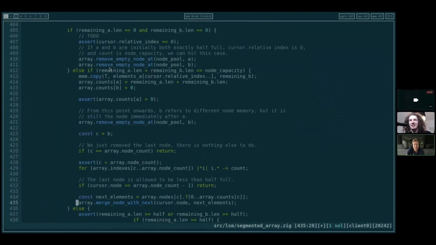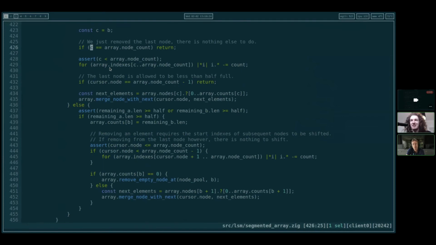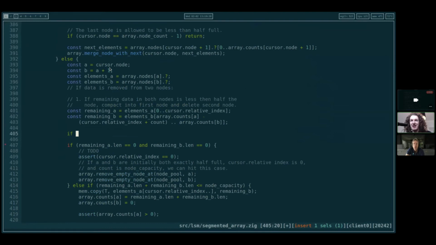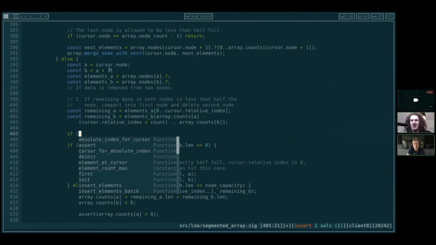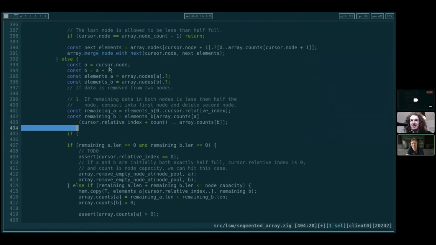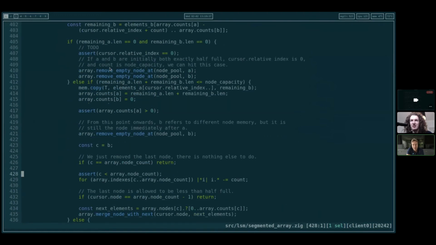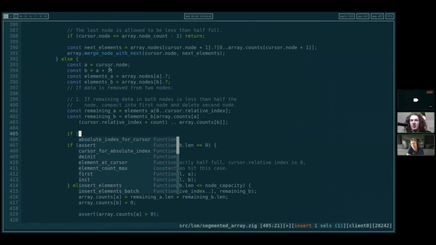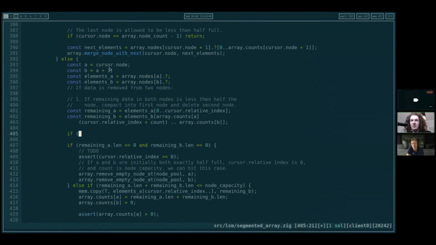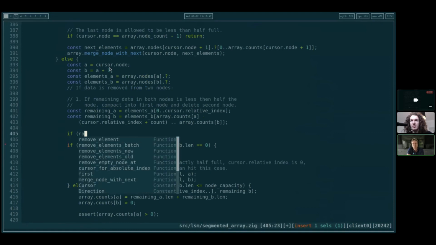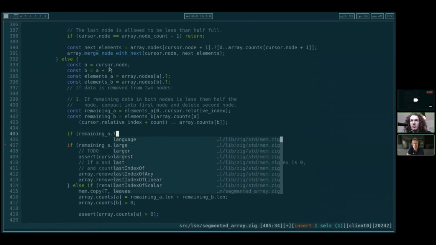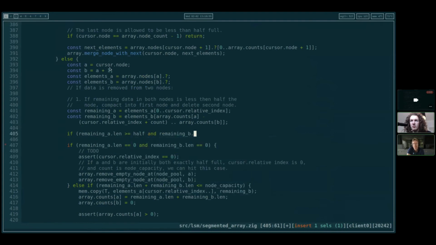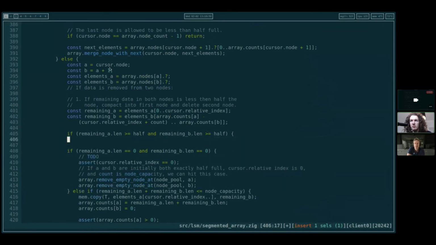Can we try that again? That'd be just going in right here, right? And then just doing that. Before we check for that, we just have to handle the special case where A and B are both greater than or equal to half. So just deal with that. And then after that, we just shift everything to the left, see if we need to delete the last node, then update our metadata and then do a merge.